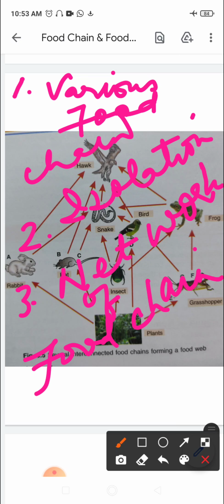One organism, as I told you, may obtain its food from different sources, and in turn that organism may be eaten by different organisms, right? So a food web has several alternative pathways for the flow of energy.